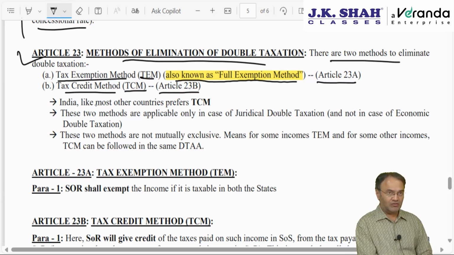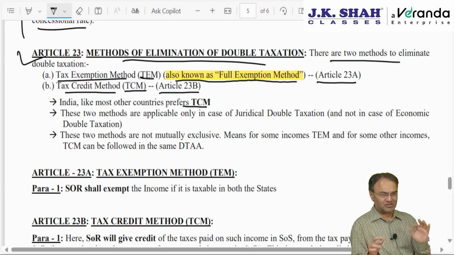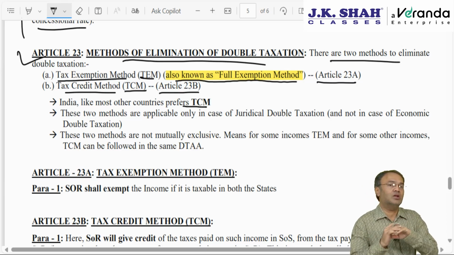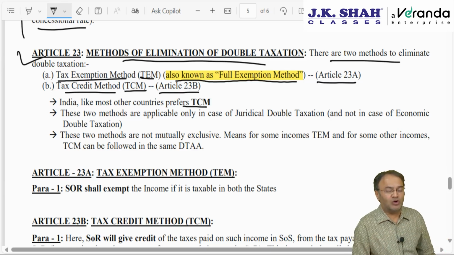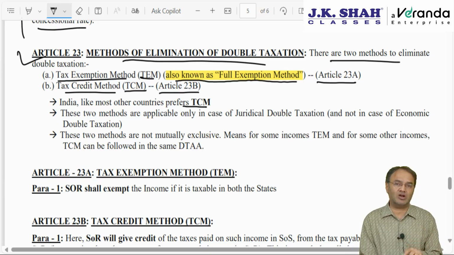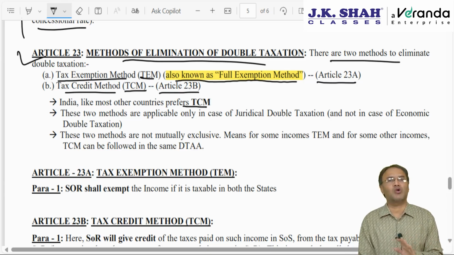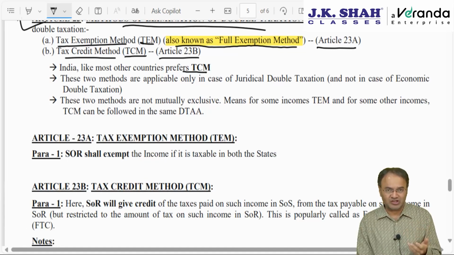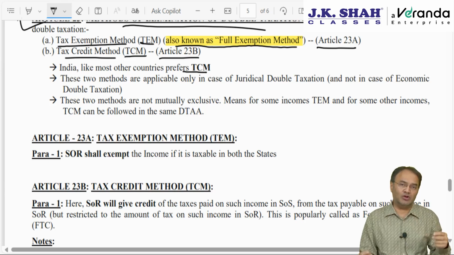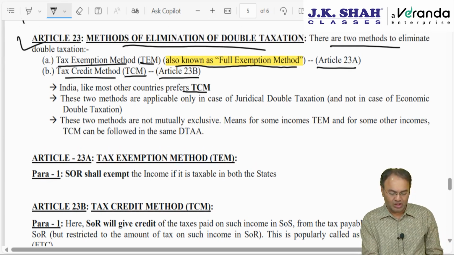India generally follows the tax credit method because in the tax credit method both the countries will receive some collection, some amount of tax will be received by both the countries. In the tax exemption method, any one country has to make a full compromise. Only one country will charge tax, the other country will exempt. Therefore, most countries do not follow the exemption method. Everyone wants some collection. It has a psychological impact: why should the other person take all the benefits? I should also get something, even though it's a negligible amount. India, like most other countries, prefers TCM.